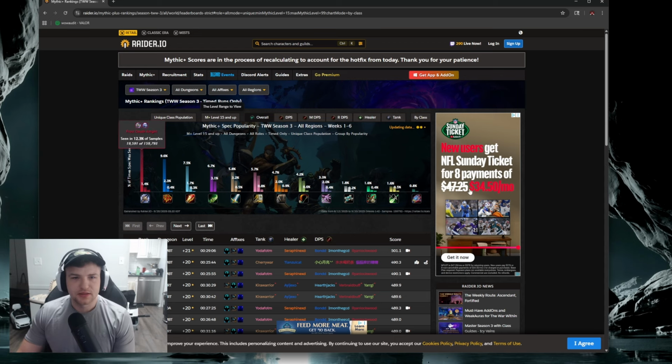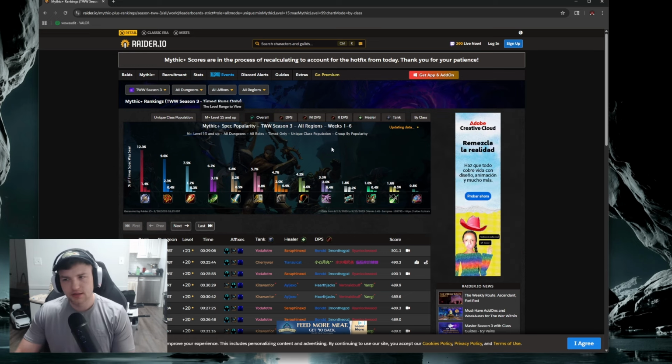But this is a pretty cool way to take a look at the overall data, how runs are looking for people, and what people are playing, because at the end of the day, whether everything is pretty close in power or not, you're always going to have a meta. So it's nice to know what's really strong as you get higher and need to push out every last bit of power possible. That being said, this isn't the end-all be-all. Inviting these top specs isn't going to instantly time your key for you. You can time keys with these lower specs if they're great players and you mesh well together.